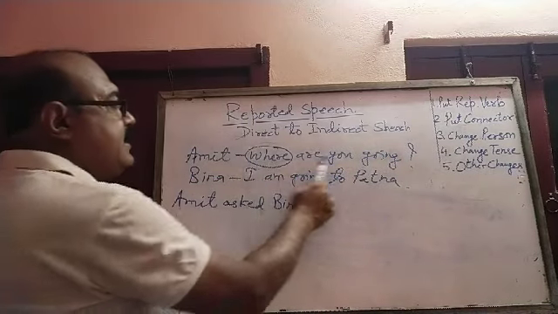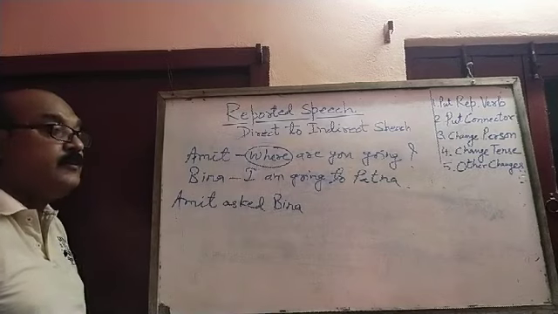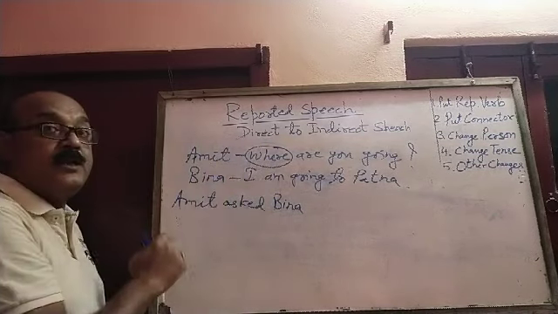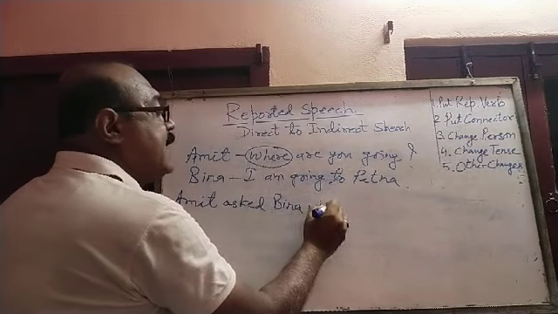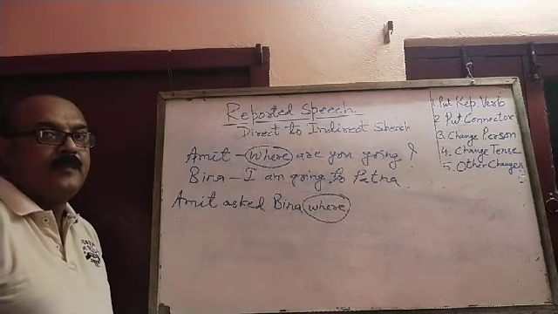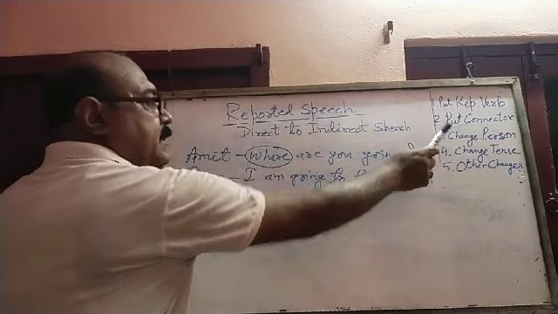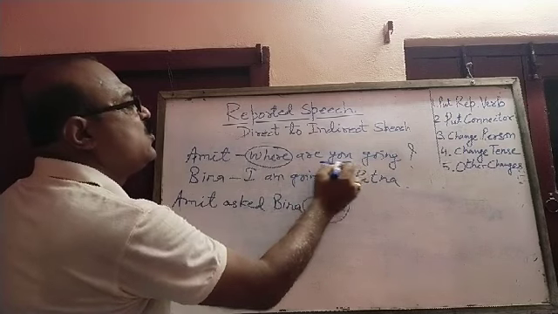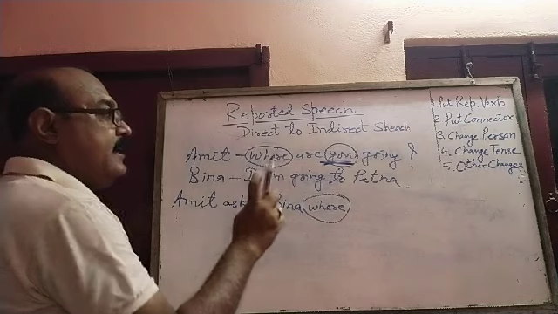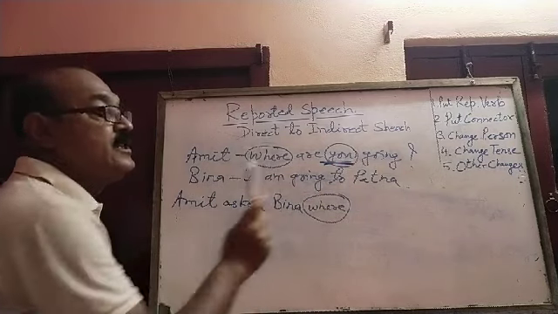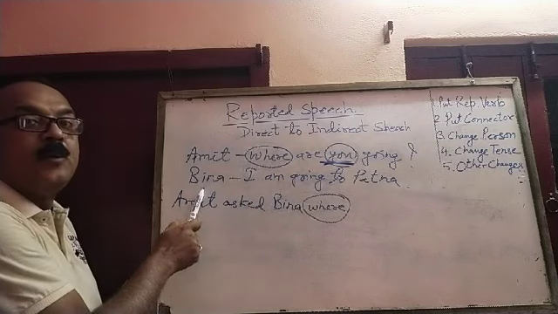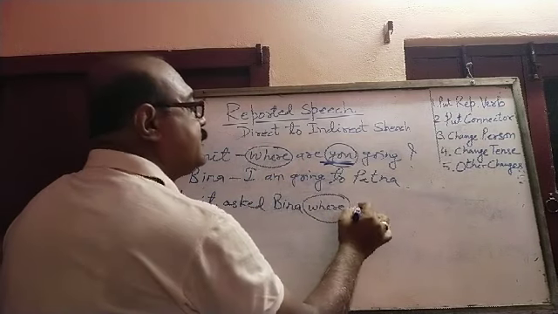Here we can see this is a question. And this question, what kind of question? The question which begins with WH word. So, where will itself work as a connector? Here, we need not use that. Now, change of person. Person, you can see you. You is the second person. I told you, second person will change according to object. In this sentence, who is object? Bina is object. So, it will come she.